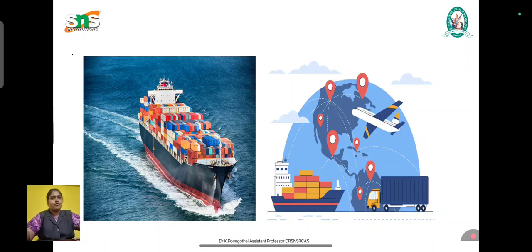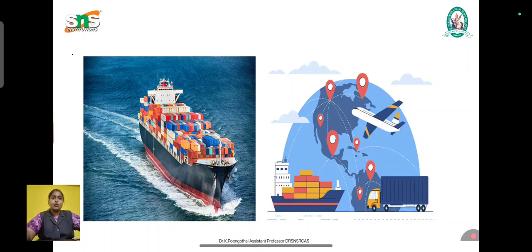The duties of carriers are to carry the goods safely without any delay, to deliver the goods to the correct consignee, to take reasonable care of goods, and to follow the agreement terms and conditions. These are the duties of the carrier. We also have the duties of the consignor.